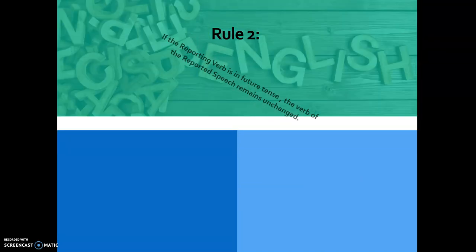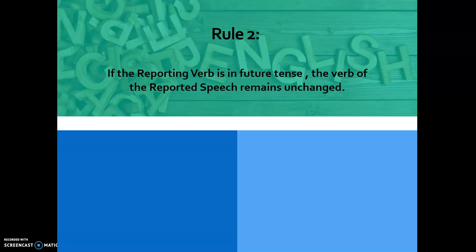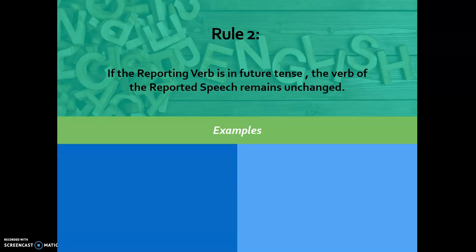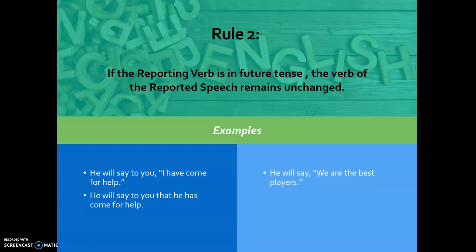Rule number 2: If the reporting verb is in future tense, the verb of the reported speech remains unchanged. Again, if the reporting verb is in present or future, the tense of the reported speech will not be changed. Examples: He will say to you, "I have come for help." He will say to you that he has come for help. He will say, "We are the best players." He will say that they are the best players. If you focus, both reporting verbs are in future, and that's why the tense is not